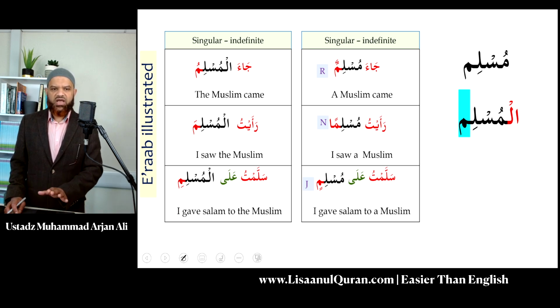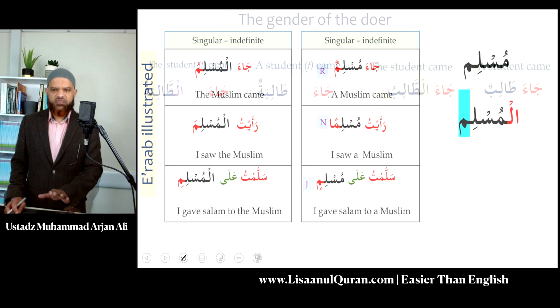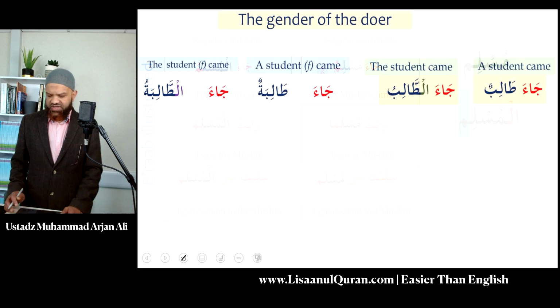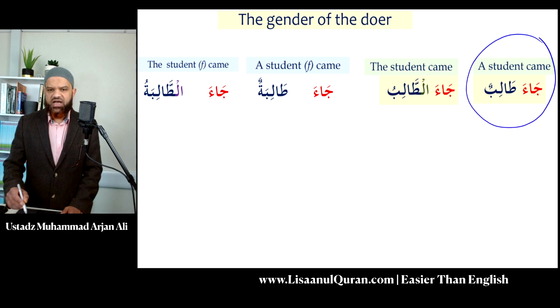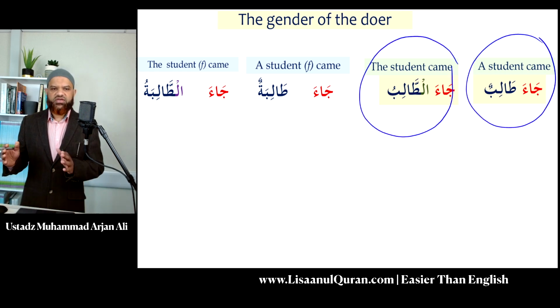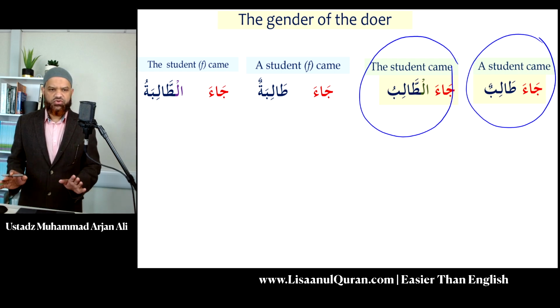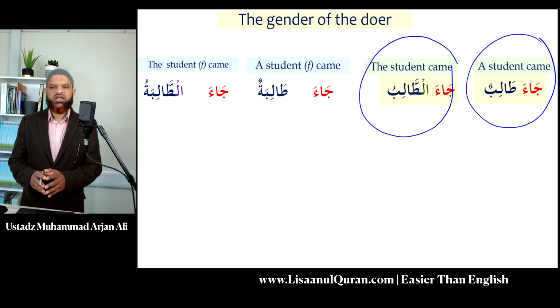Now let's take a look at what happens if the doer is feminine. The first two sentences we have here are ja'a talibun and ja'a talibu. A student came, the student came. So there is no change at all. Now, instead of saying a male student came, I want to say a female student came. What are the changes I need to make?